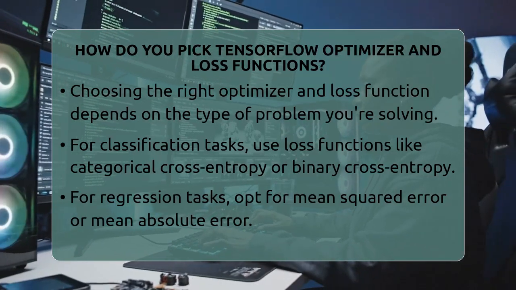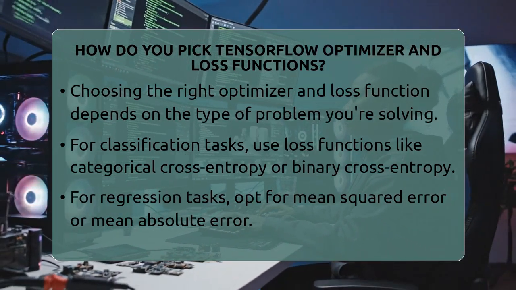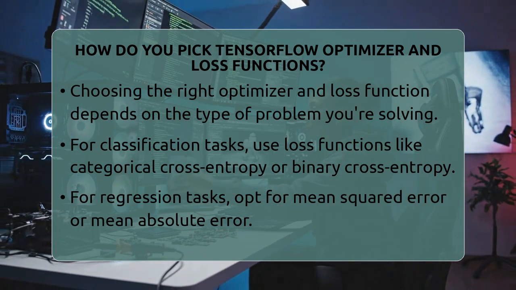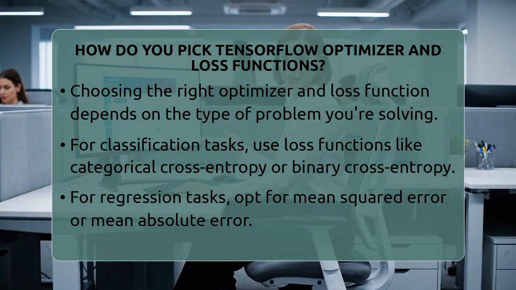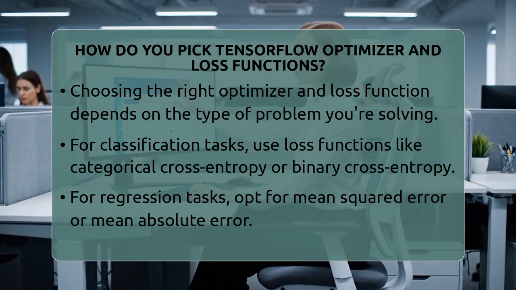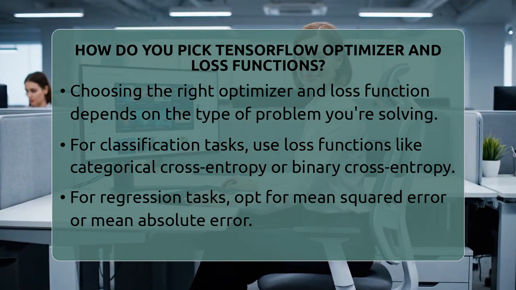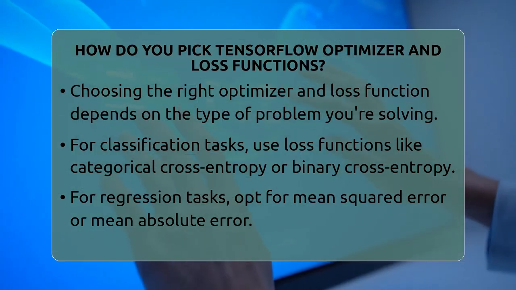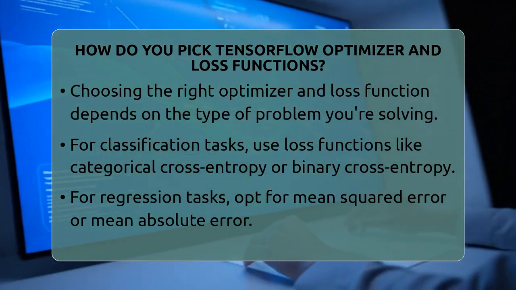How do you pick TensorFlow optimizer and loss functions? Imagine you're building a machine learning model and want it to learn as efficiently as possible. Choosing the right optimizer and loss function is a key step in that process. But how do you decide which ones to use? Let's break it down together.